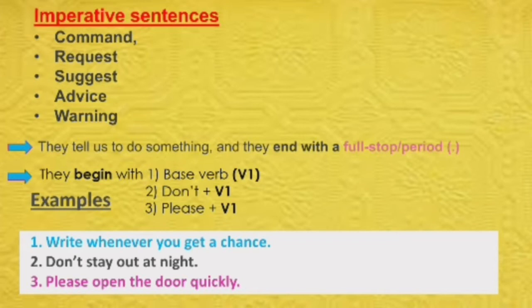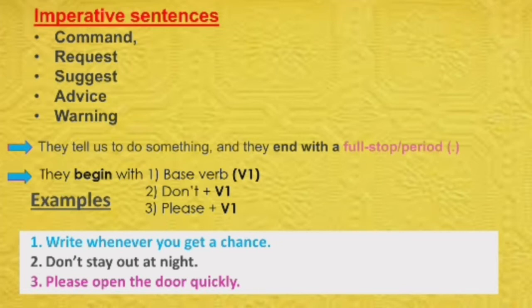In the second example, we can see: don't stay out at night. So the sentence begins with don't, and after don't we can find V1 action verb stay. It is a negative command.